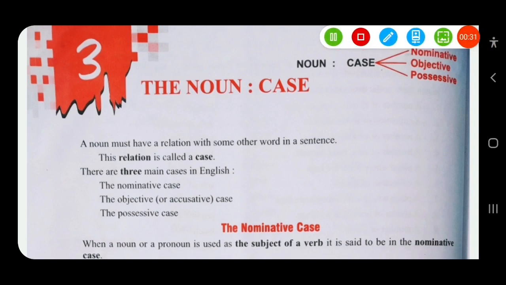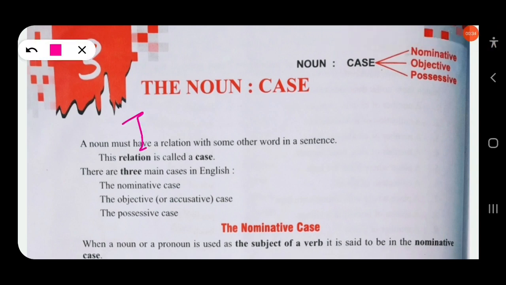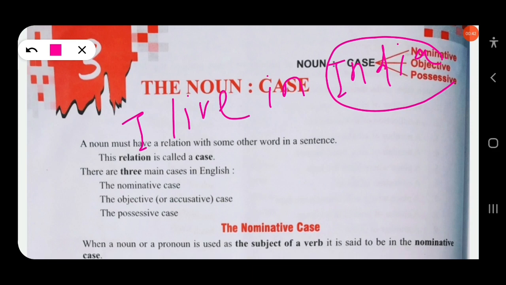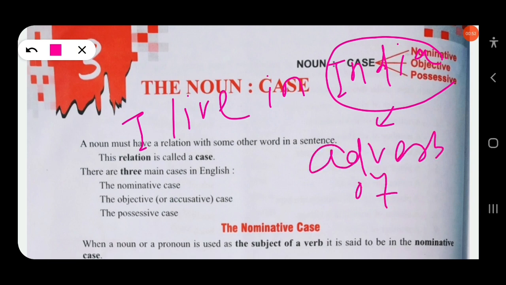Suppose we take an example. I live in India. Here in this sentence you find India is a proper noun. Yes or no? It is a noun. But here it functions as an adverb, an adverb of place. So here the noun plays the role of an adverb.